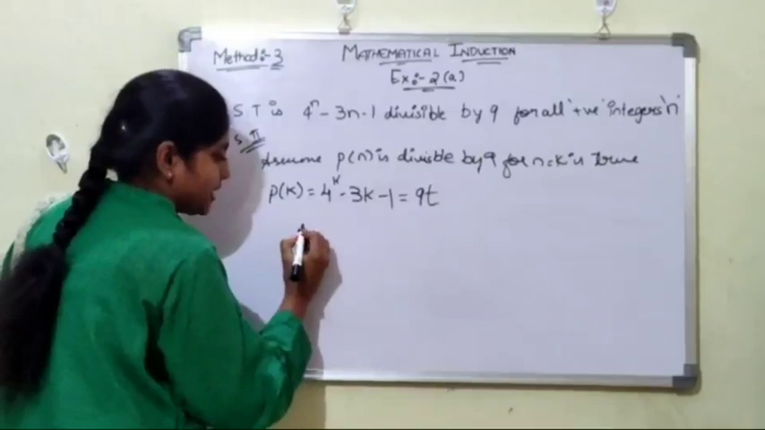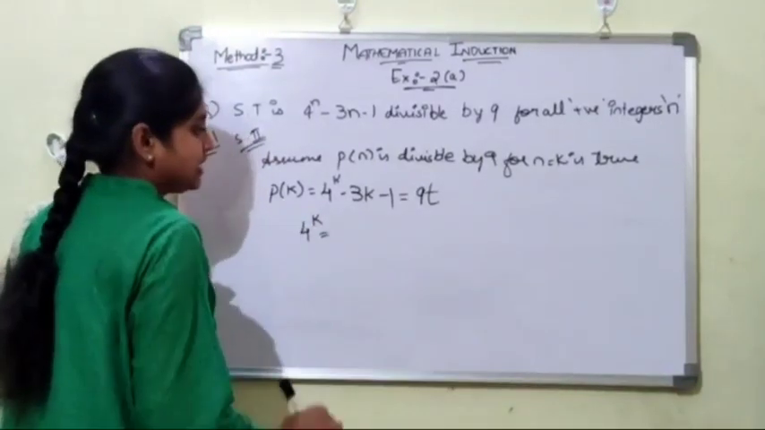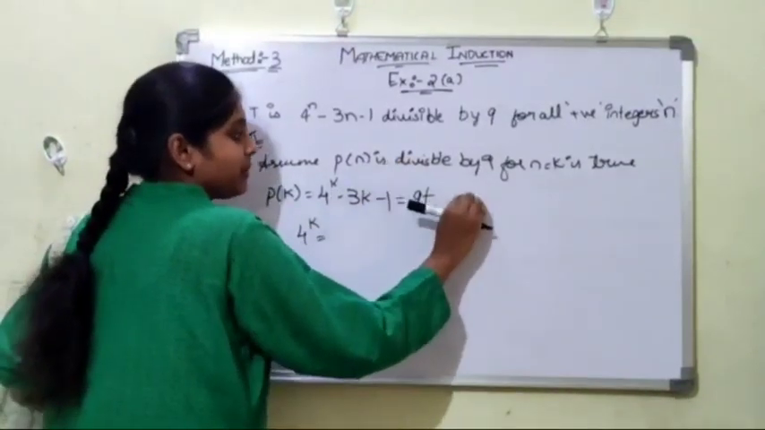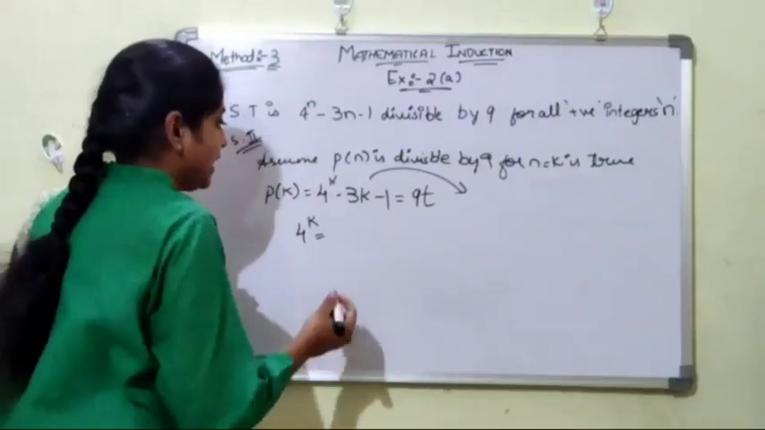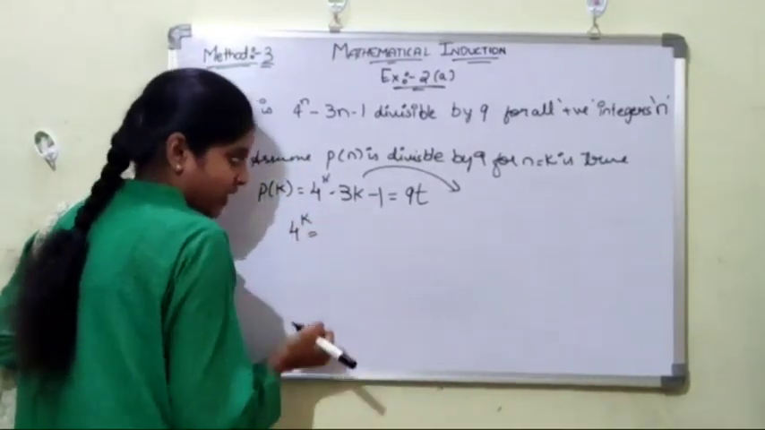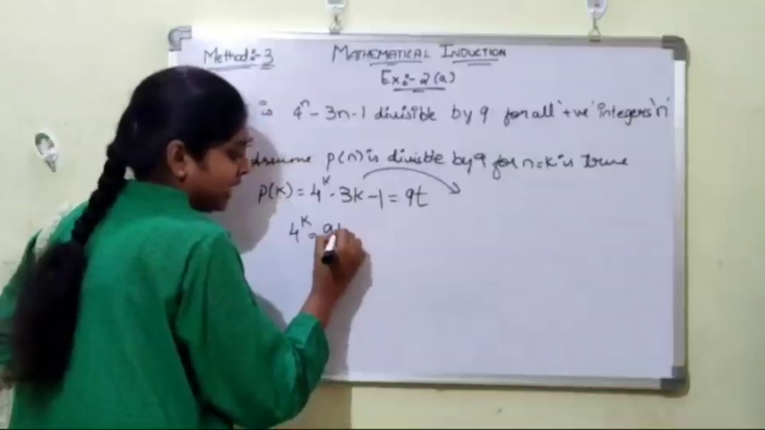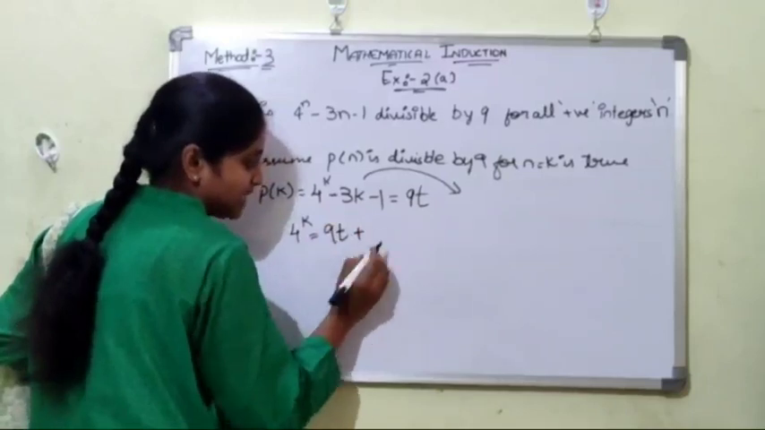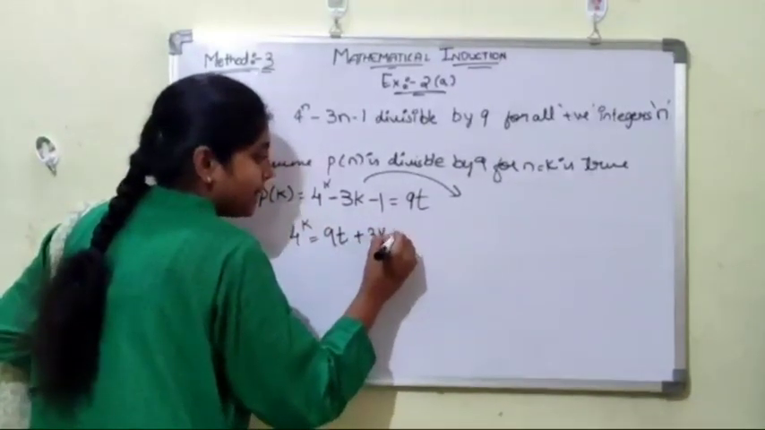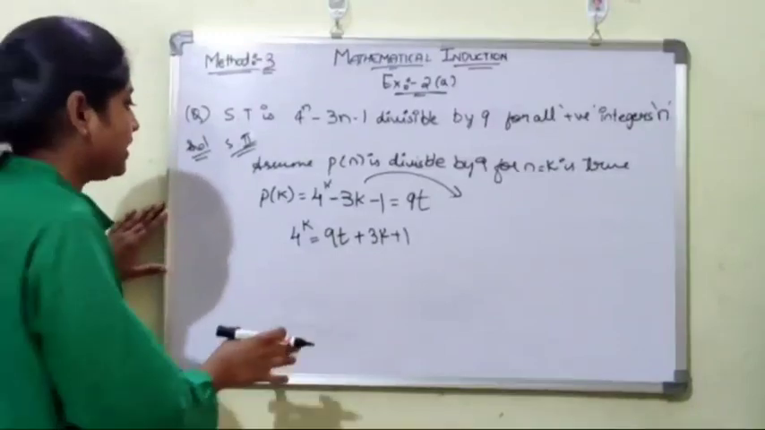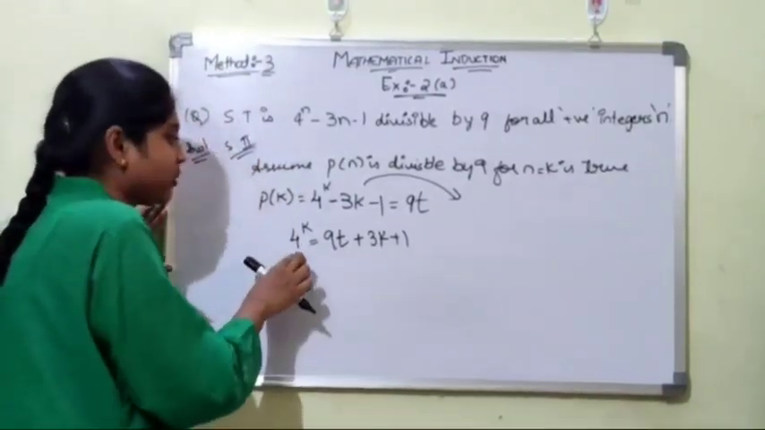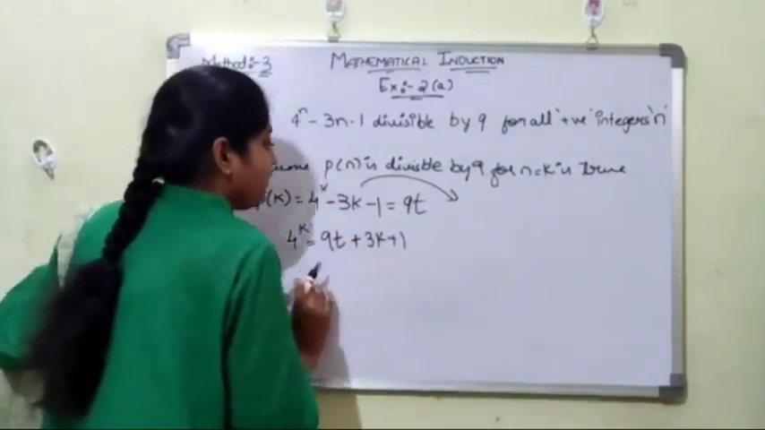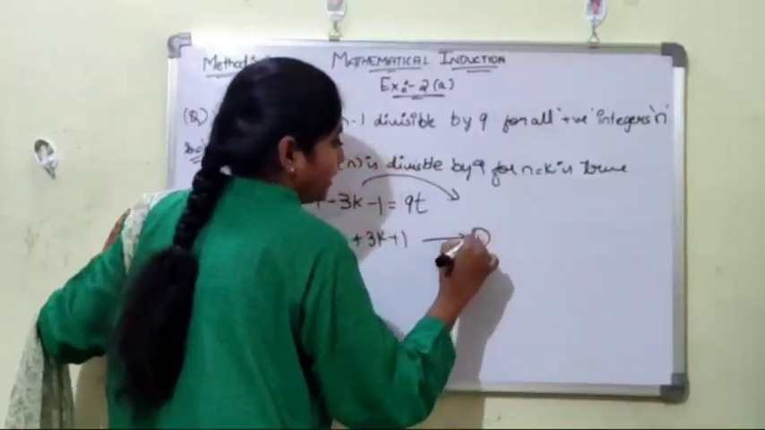Now in this equation, keep 4 to the power of k on the left hand side and send all the remaining terms to the right hand side. Now 4 to the power of k is equal to 9t plus 3k plus 1, since the minus sign goes to the opposite side and becomes plus. We will denote this as equation 1.